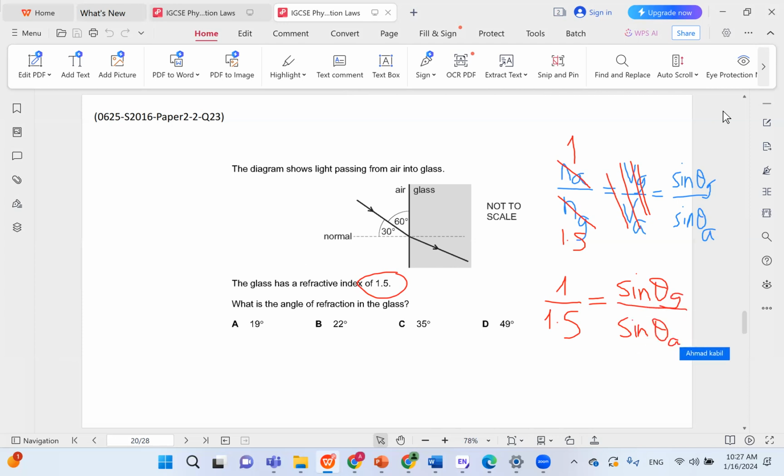So what is sine theta air here? Or what is theta air at least? Is it the 60 or the 30? We said it has to be the angle with the normal. It has to be the 30. So instead of theta air, I'm just going to cross this out. I'm going to write 30. And then we're going to cross multiply. So we have 1.5 sine theta G equals 1 sine 30.